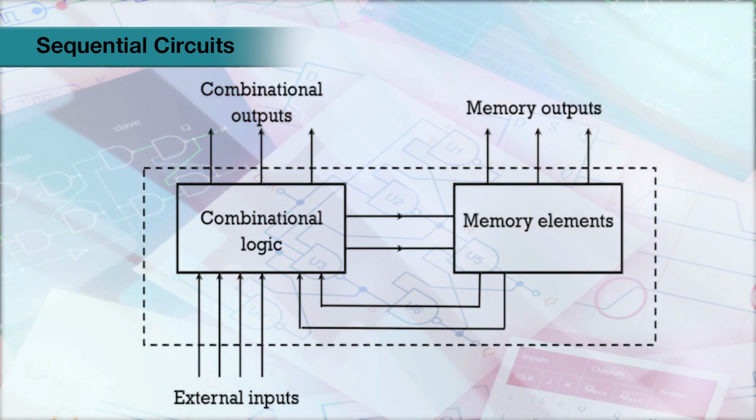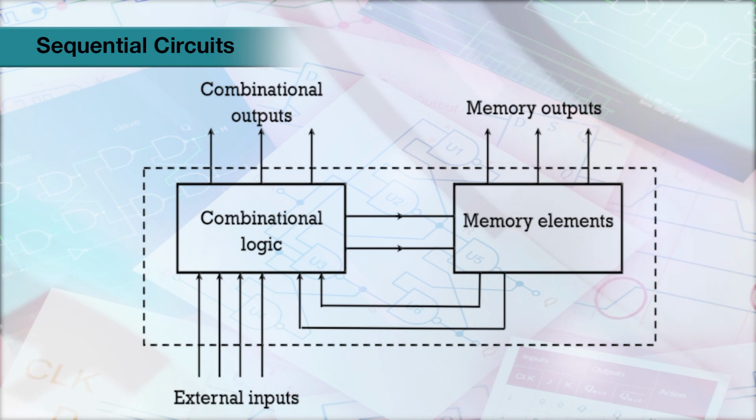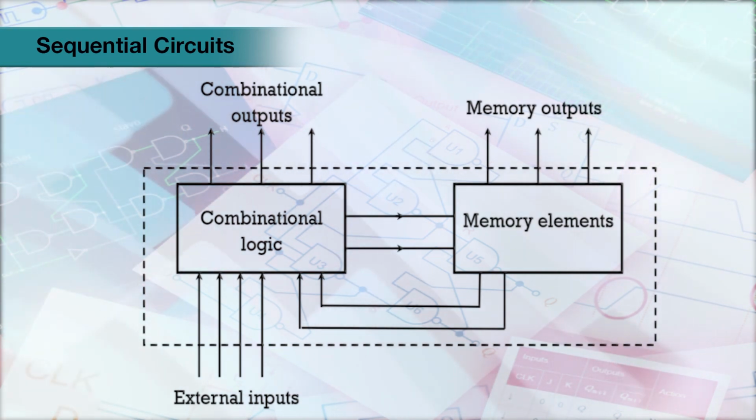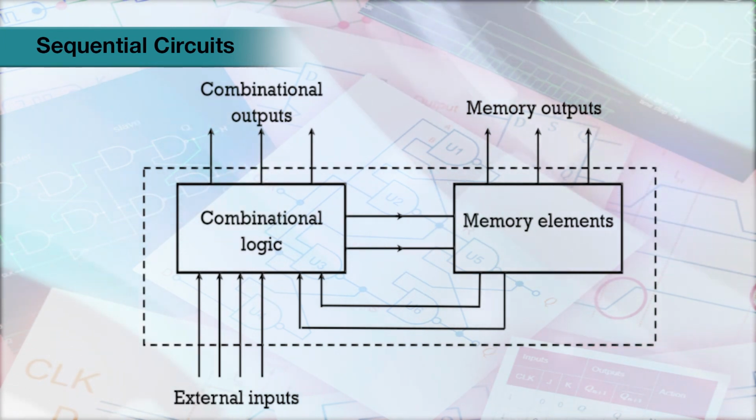As shown in figure 1, a sequential circuit is composed of two significant parts: combinational logic and memory elements. Combinational logic is created using gates, the fundamental building blocks of combinational circuits. The memory element, on the other hand, is built on latches and flip-flops, which are the building blocks of sequential circuits.